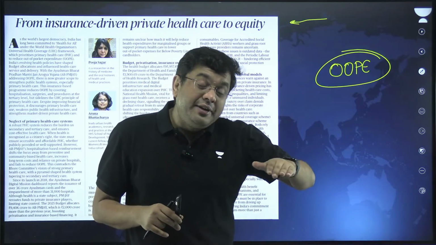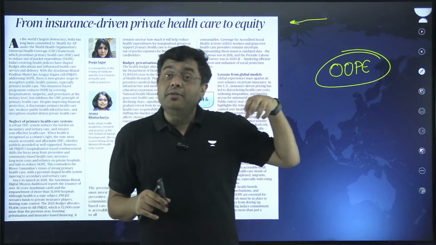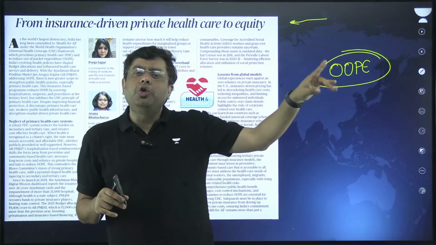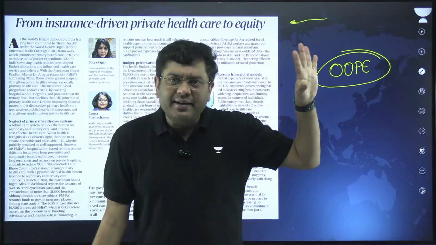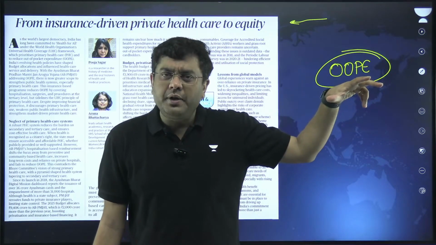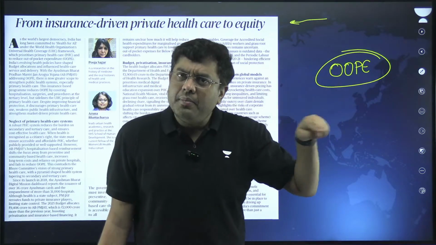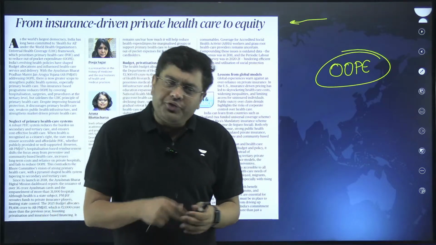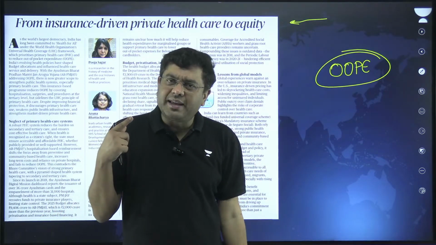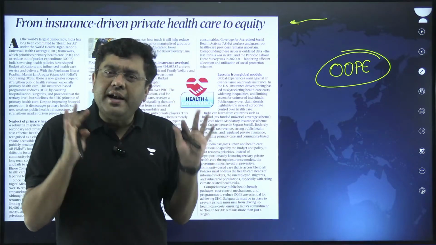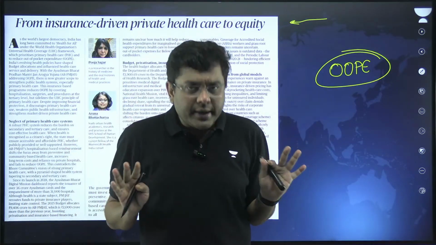Only if the disease starts to get more prominent, they get more sick, that is when they will go to a secondary care center, maybe a tertiary care or a super specialty hospital, and that is when the Ayushman Bharat Yojana will kick in. But when it comes to seeking intervention at the primary healthcare center, that is where the remuneration provided by Ayushman Bharat is not there.